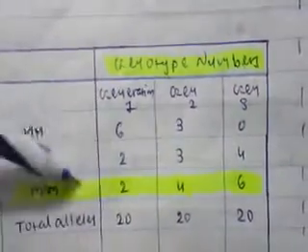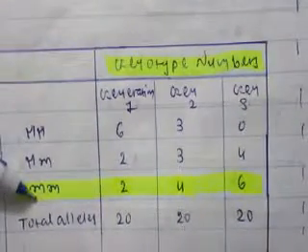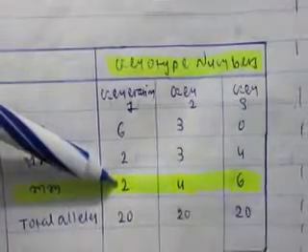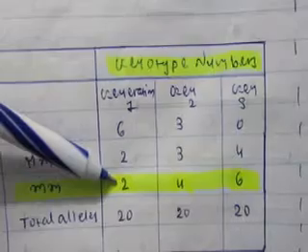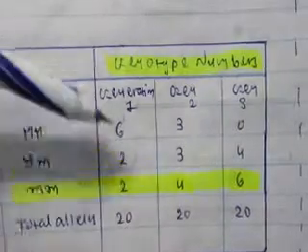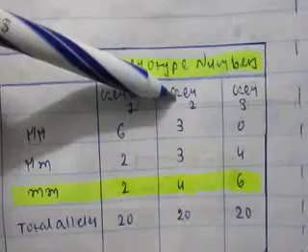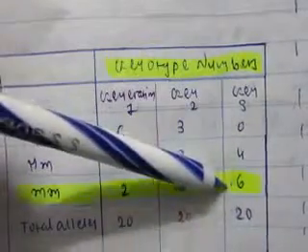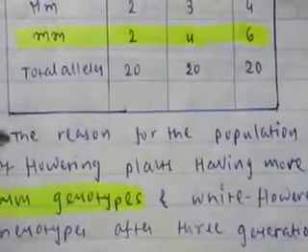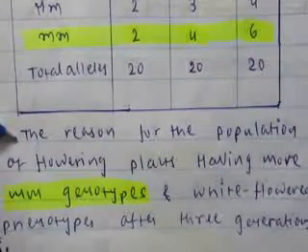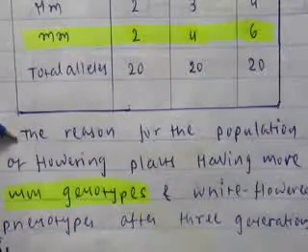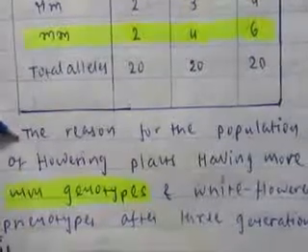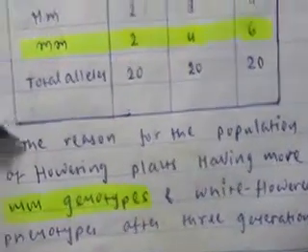We can see that for the small m genotype, only two flowers, meaning white flowers, are present in the first generation, whereas in the second generation 4 flowers are there, and in the third generation 6 flowers are there. So we have to find out the reason for this population of flowering plants having more small mm genotypes and white-flowered phenotypes after 3 generations.